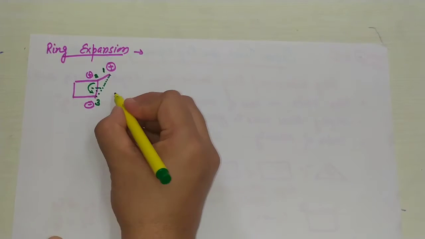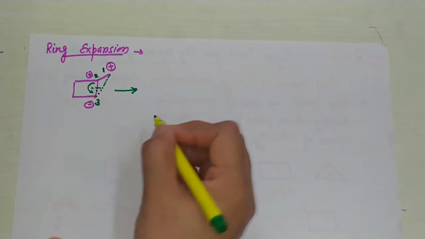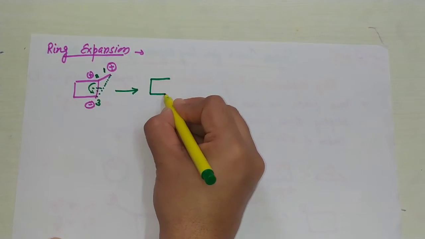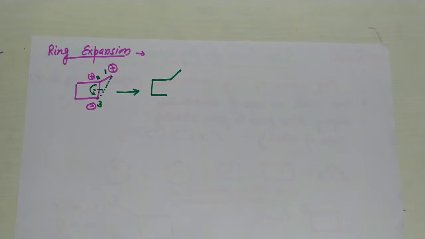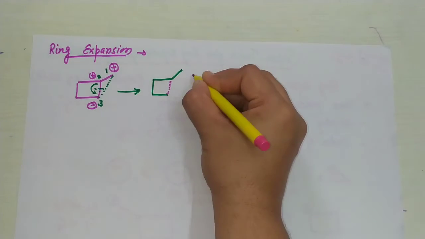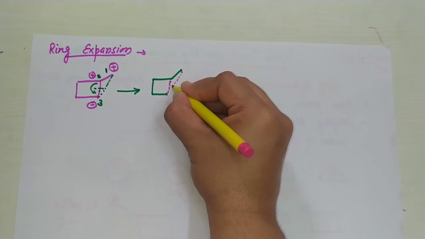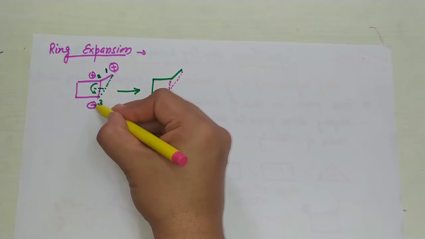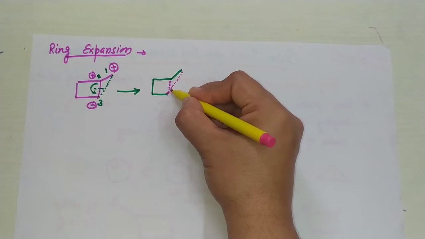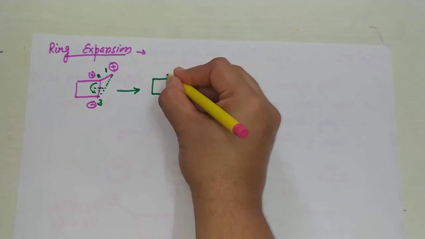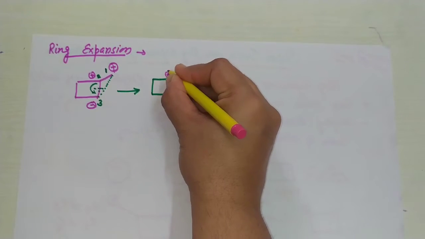Then after that there is a formation of an intermediate. How does this formation of the intermediate take place? You just draw this and this. This bond will break and this new bond will form. And when this bond forms, then the positive and negative charges neutralize, so this bond will be formed without any charge, and there is a positive charge on carbon number 2.